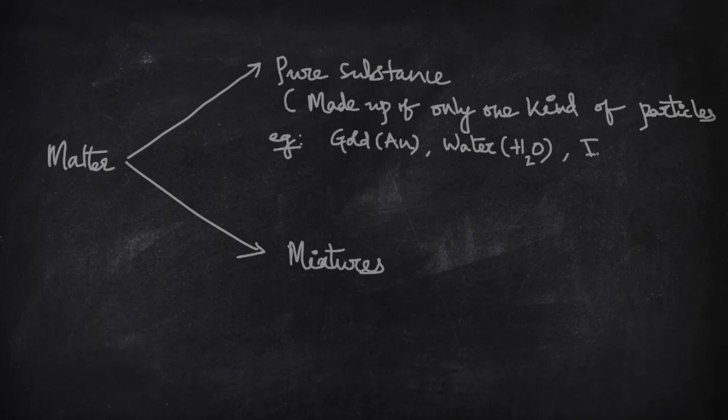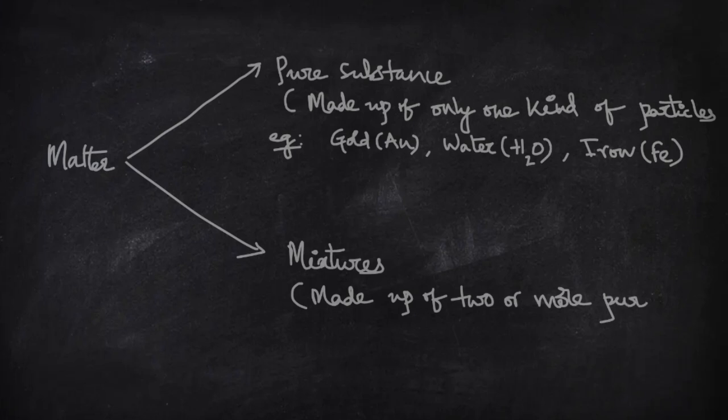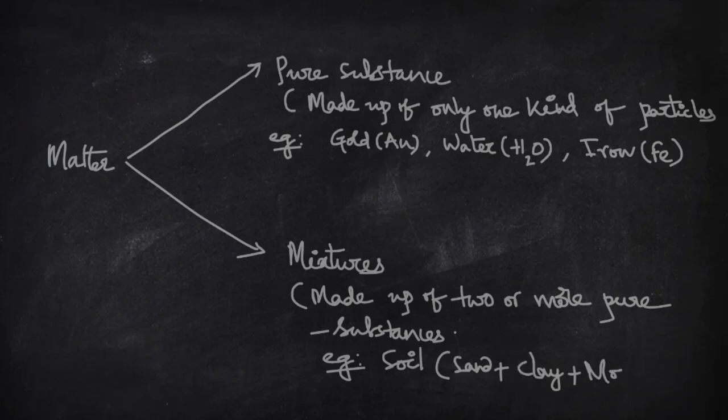Consider iron. Pure iron contains only iron particles. Mixtures are made up of two or more pure substances. For example, soil. Soil is made up of sand, contains some clay, and also contains some moisture, and so on.